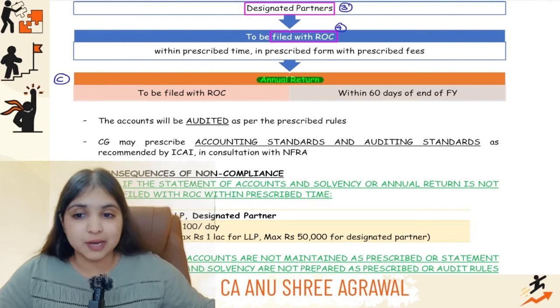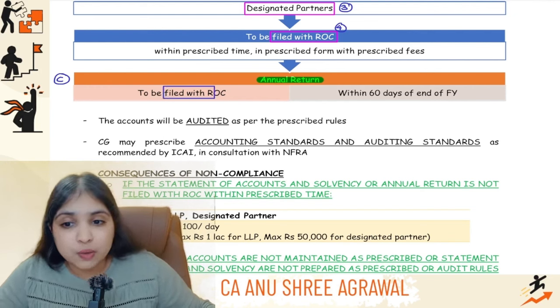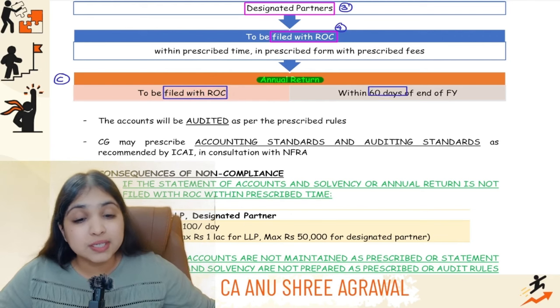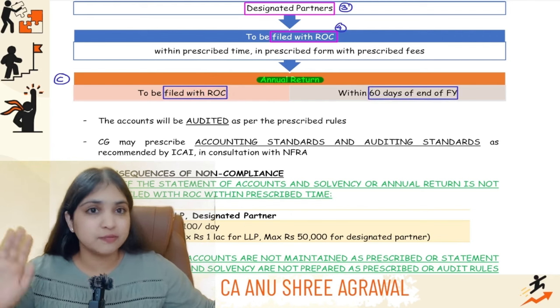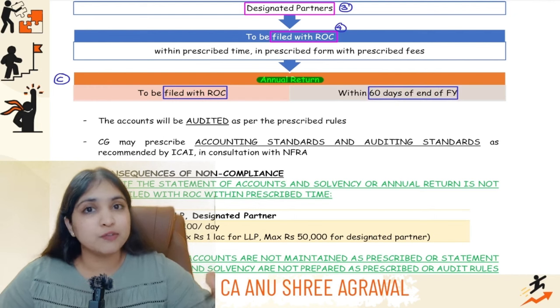LLP also has to prepare an annual return. The LLP's annual return will also be filed with the ROC. It has to be filed within 60 days from the end of the financial year. Now at this stage, I want to give you one small summary.